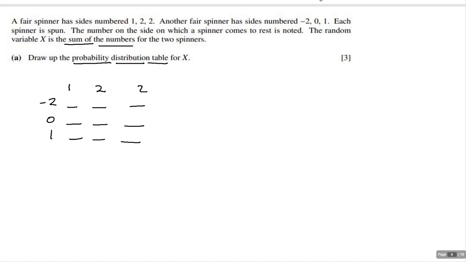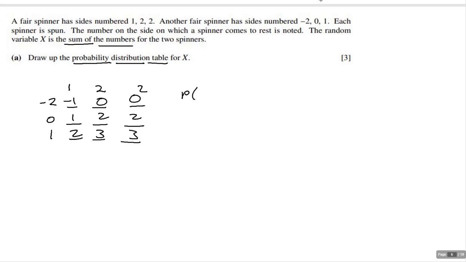Okay, so hopefully you did that. If we're adding these together, this is going to be a -1, this is going to be a 0, this is going to be a 0, this is going to be a 1, a 2, a 2, this is going to be a 2, this is going to be a 3, this is going to be a 3. So again, I know this is kind of weird, but we're not going to worry about the table part.